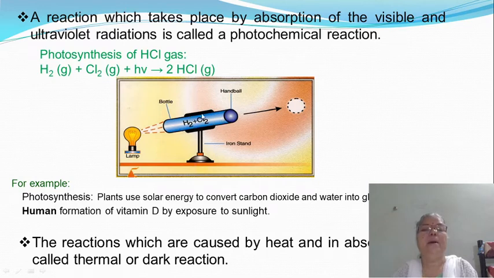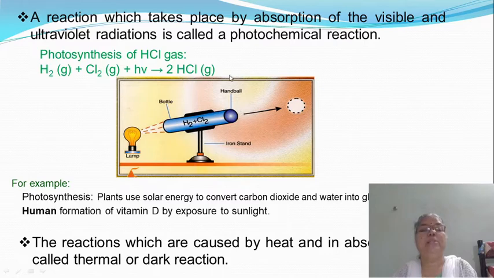In this vacuum tube, they have taken hydrogen gas and Cl2 gas, and only in the presence of absorption of light radiation there is a formation of 2HCl.